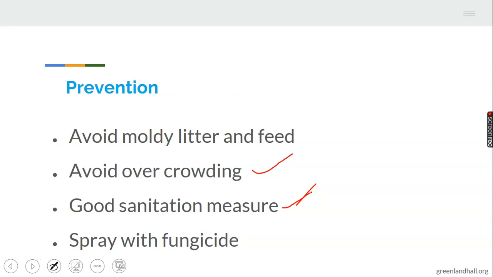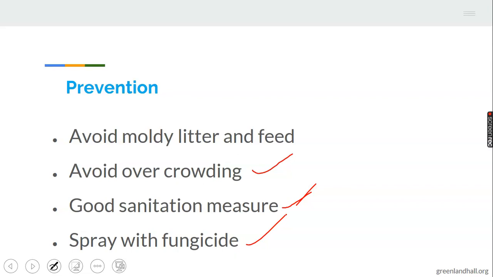A particular animal infected when it's in a dirty environment can get the environment infected, which will transmit to other animals. So good sanitation, cleaning the environment where the animals are kept, is very important for every animal. Let's take note of that. Then you spray with fungicide. Spray with what? Fungicide.